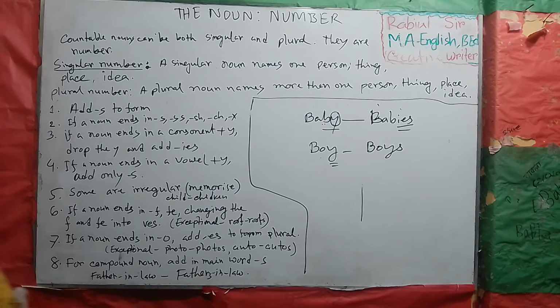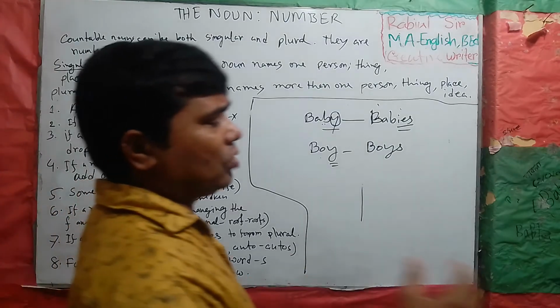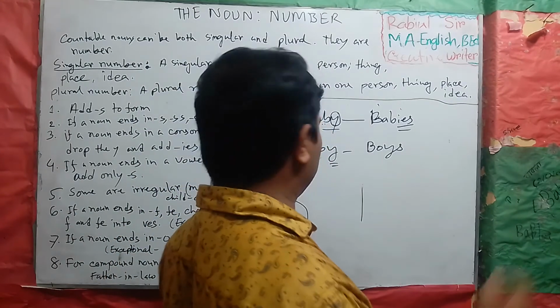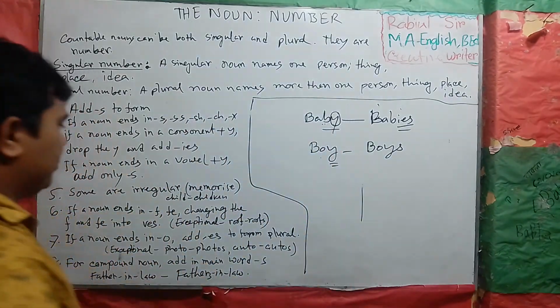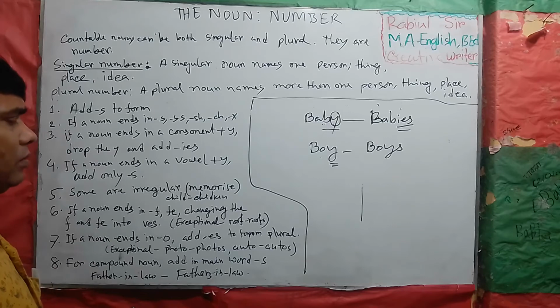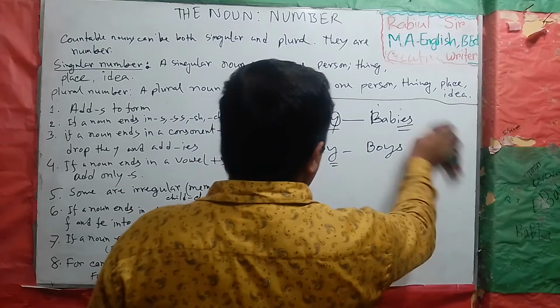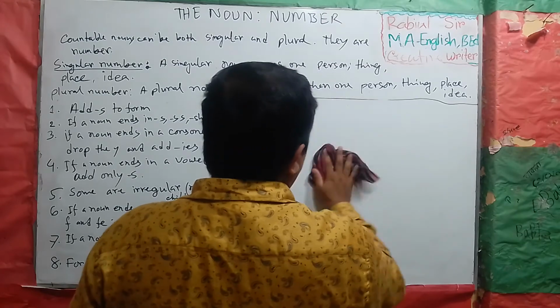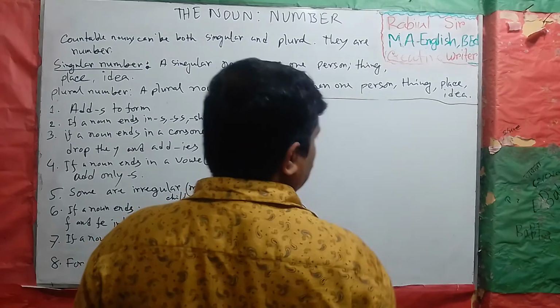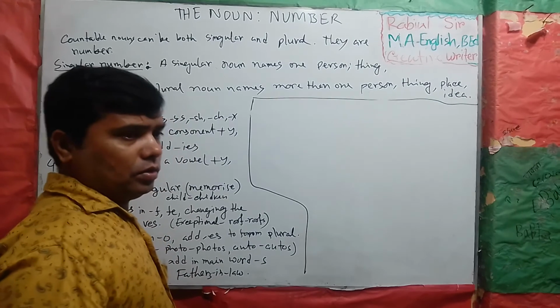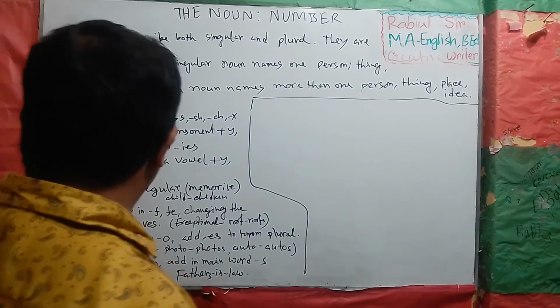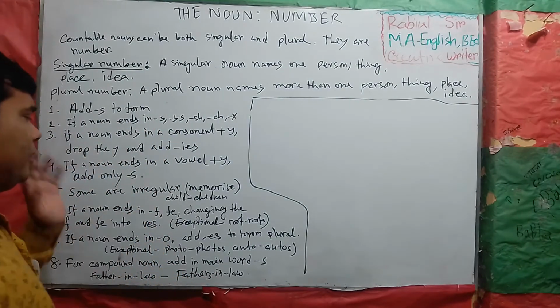Five. Some are irregular. There is no particular rule for many words, many figures or characters. By these rules, some are irregular.